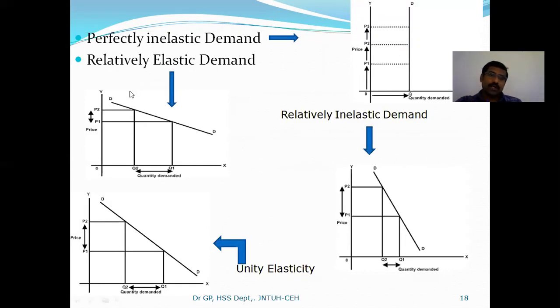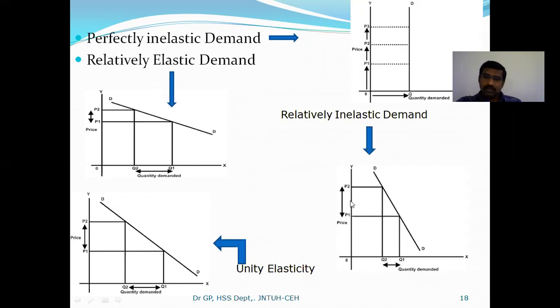One unit decrease in price causes more than one unit increase in quantity demanded, and that case can be called relatively elastic demand. And relatively inelastic demand is the opposite.